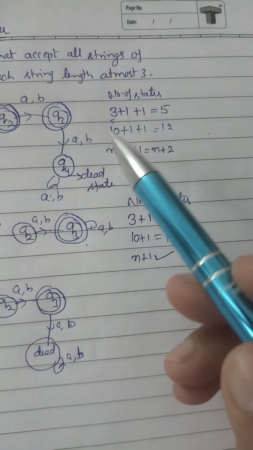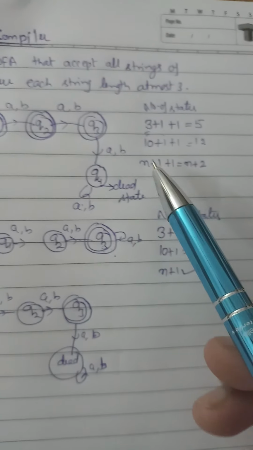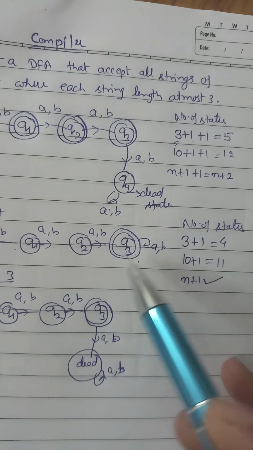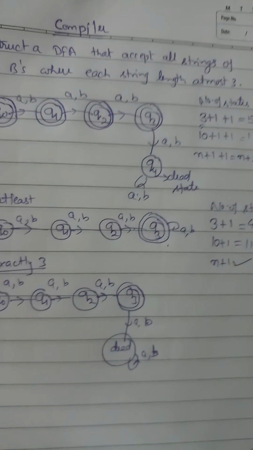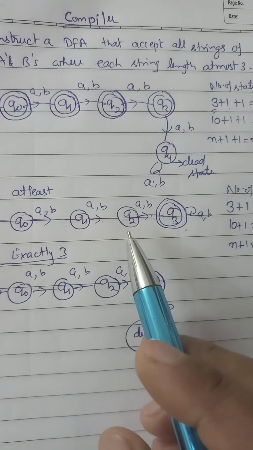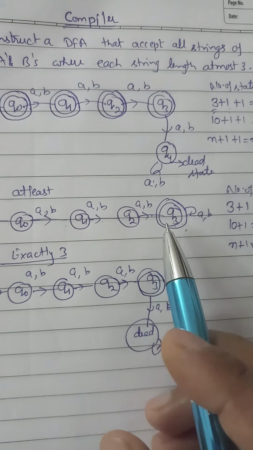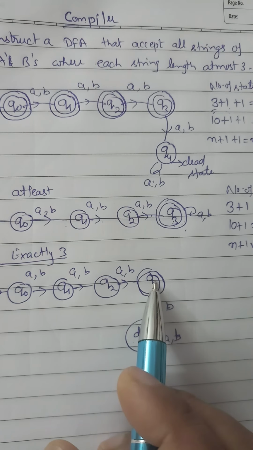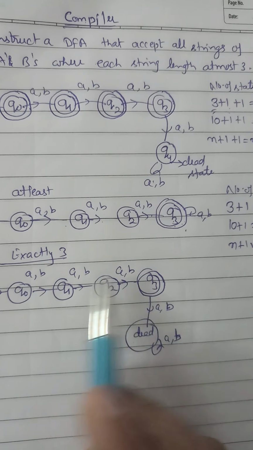Now construct a DFA for all strings of A's and B's where the string length is exactly 3. In the at least 3 case, a minimum of 3 is present and the rest can be anything. Here, exactly 3, not more than 3.